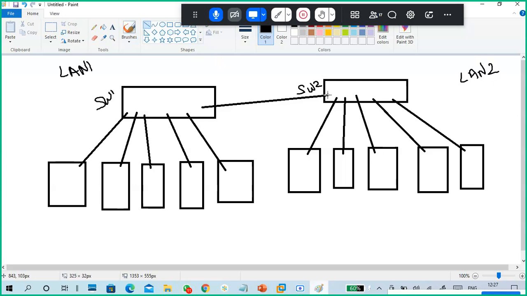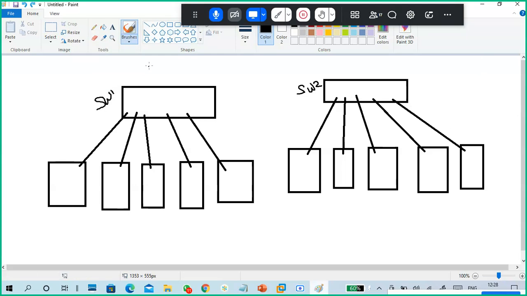Now what I'm doing is I connect this switch directly to that switch. Now tell me how many LANs are there now? One. Only a single LAN. Earlier they were separate LANs. When you connect two LANs together, they become a single LAN or a single segment. Earlier they were two separate segments; now they become a single segment, a single LAN network. So it is simply a single LAN. You guys understand, no? Extended star topology like this.